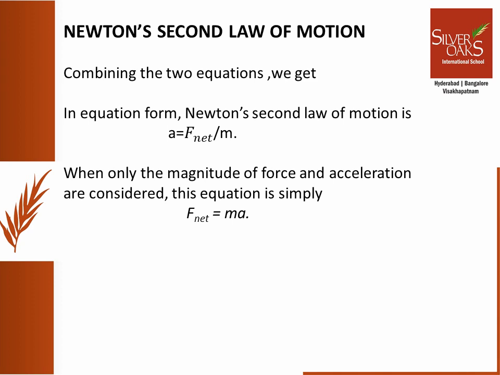So combining the two equations, we get that acceleration is directly proportional to the net force acting on the object and inversely proportional to the mass of the object. When only the magnitude of force and acceleration are considered, this equation can simply be written as F net is equal to ma. Newton's second law of motion states that the more mass an object has, the more force is necessary for it to accelerate.